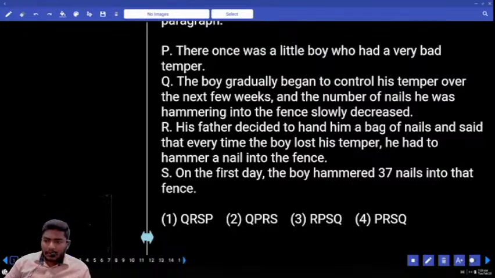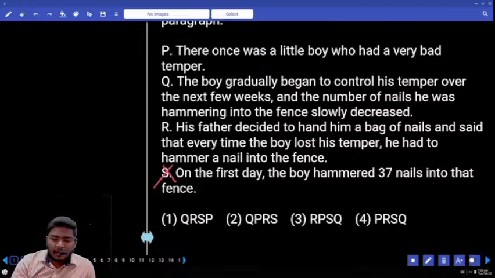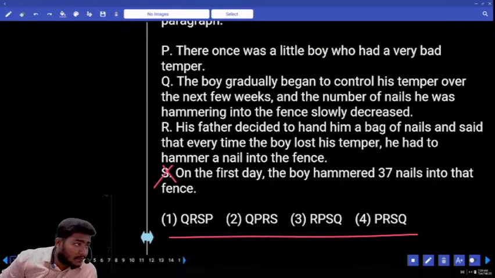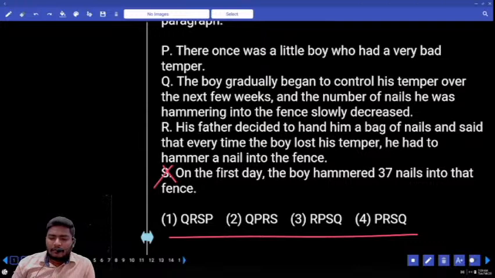Question number 1, rearrangement of the sentences. Shall we eliminate any one sentence from the beginning? Which one shall we eliminate? Yes, why is it eliminated? In the options, there is no option starting with S. Next one, R. Why R?